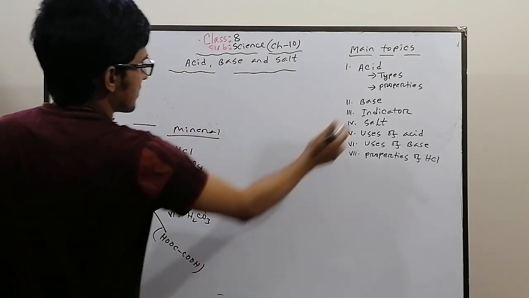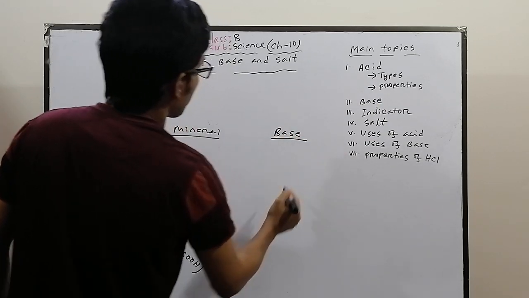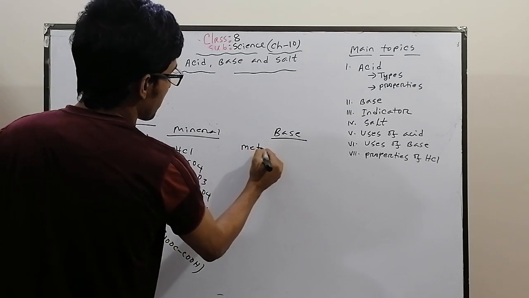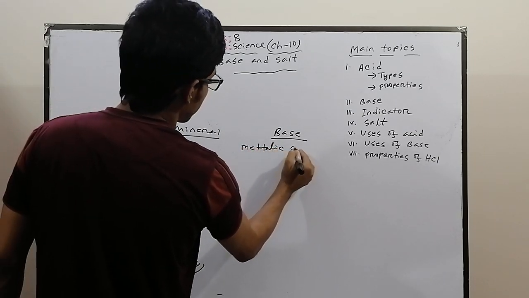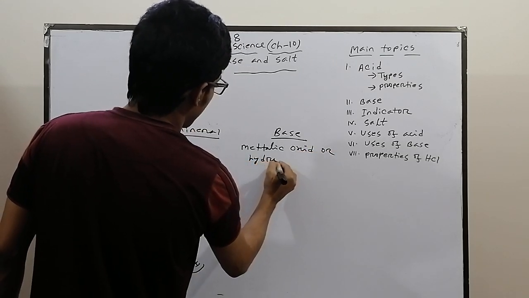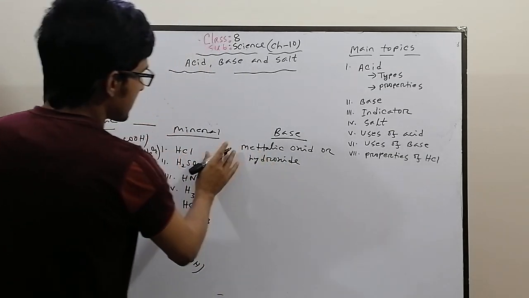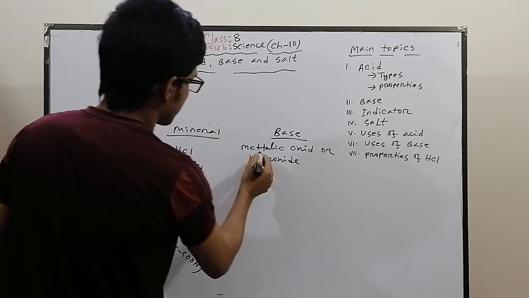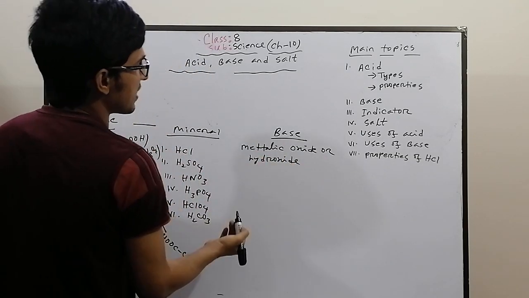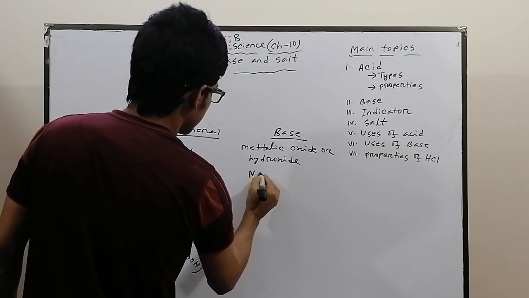Okay, then next, base. Now the main topic is base. What is base? Metallic oxide and hydroxide are called base. That means if we add O or OH with a metal, it will be a base.